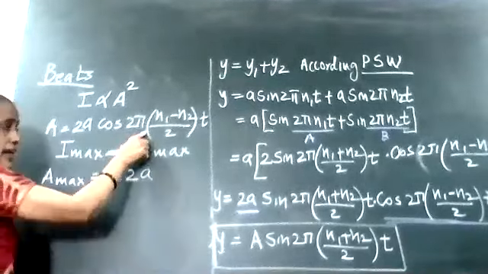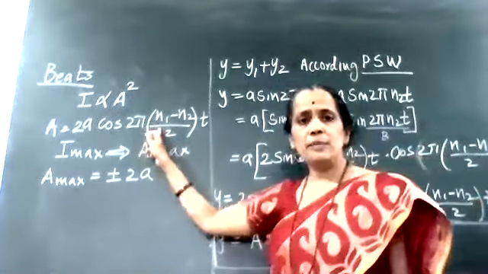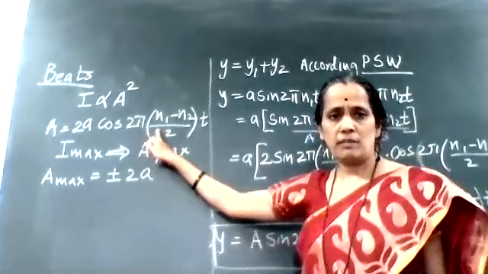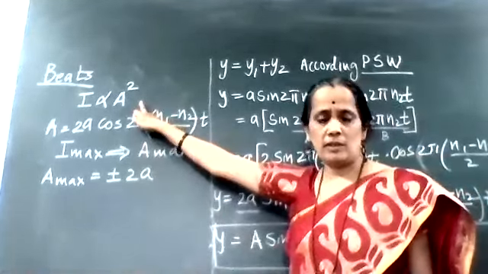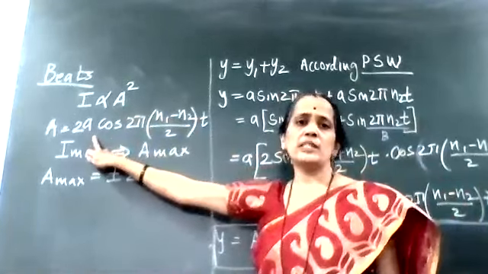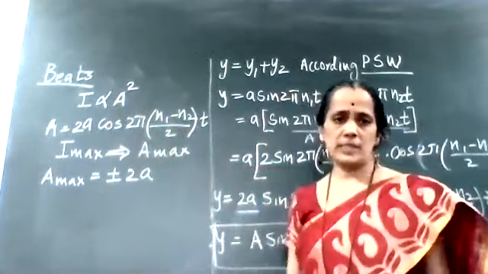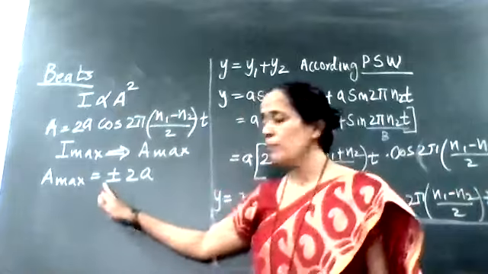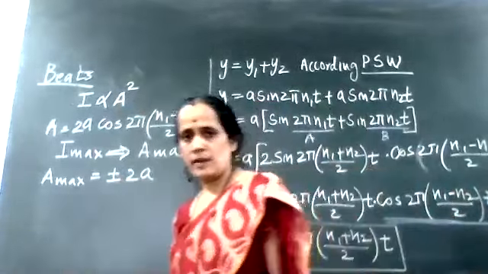Your amplitude varies with the cos angle, and the cos angle has a maximum value of plus 1 and a minimum value of 0. And what I want is A square. So if A is plus 2a, A square is maximum, and if A is minus 2a, still A square is maximum. It means your amplitude maximum value is positive or negative 2a. Is it right?